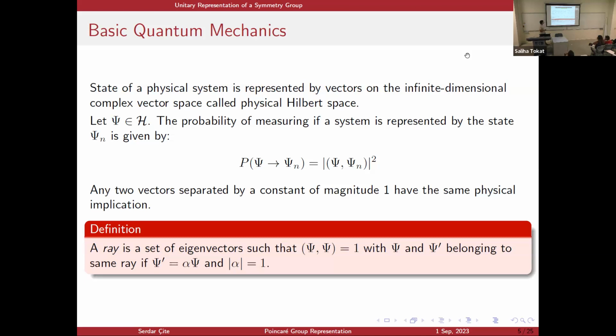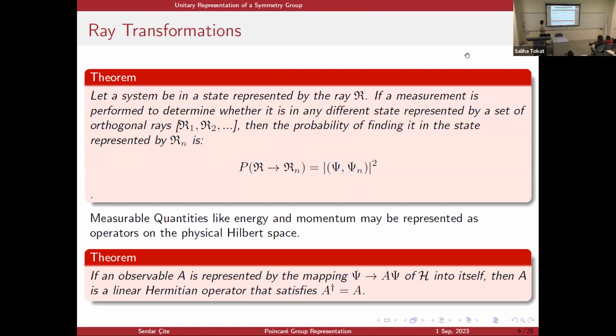The probability of measuring that a system is represented by the state psi n is given by this inner product squared. Now, notice that if two eigenvectors are separated by a constant with magnitude 1, then this probability relation is the same for these two eigenvectors. So I call them to be in the same ray and they have the same physical consequence. So a ray is just an equivalence relation between such two eigenvectors. Of course, the probability of measuring a system in a ray Rn is just the same as the eigenvector probability relation.